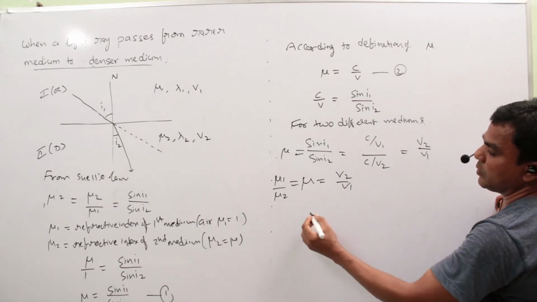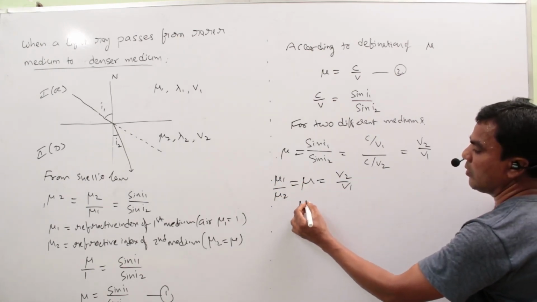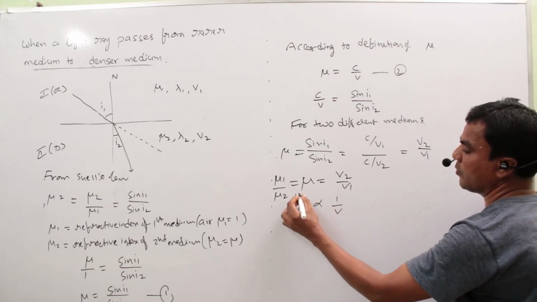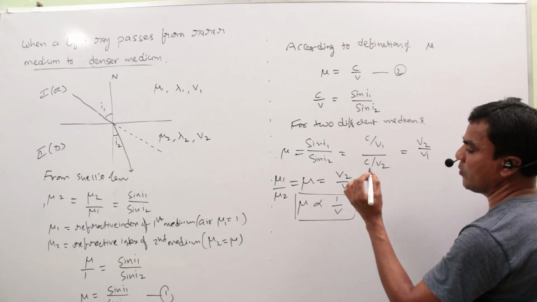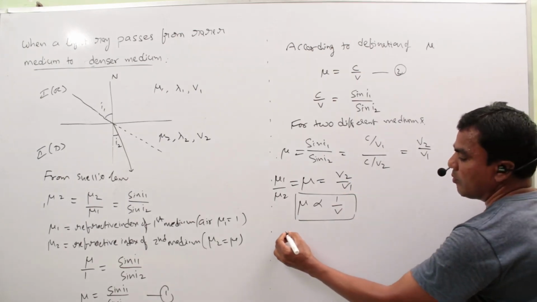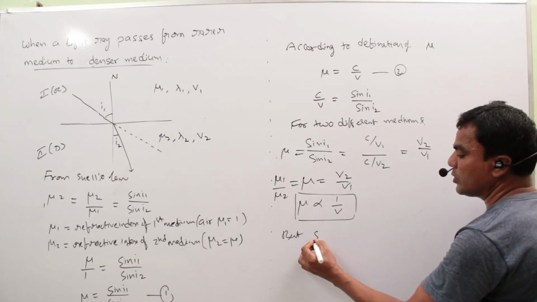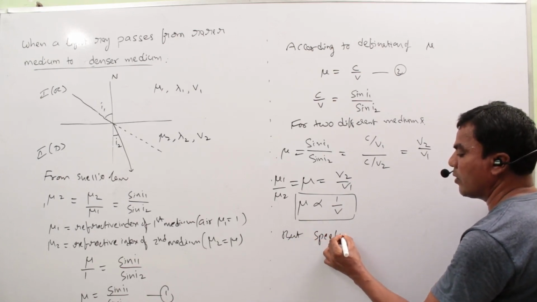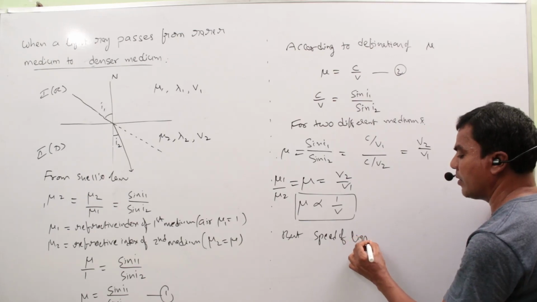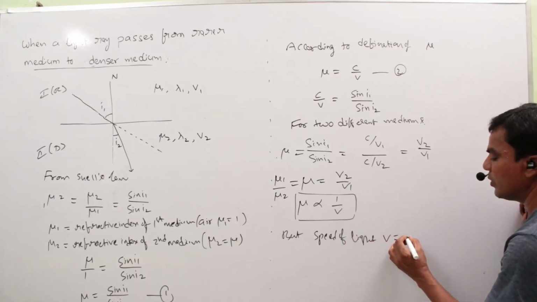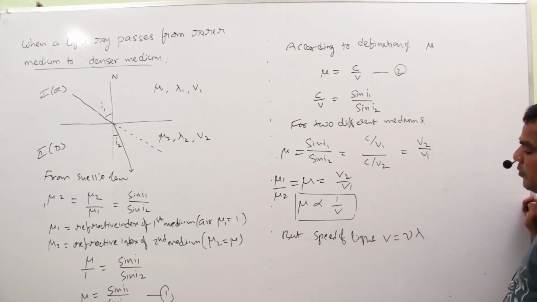So from this expression, mu is directly proportional to 1 by V. But the speed of light V equals nu lambda.